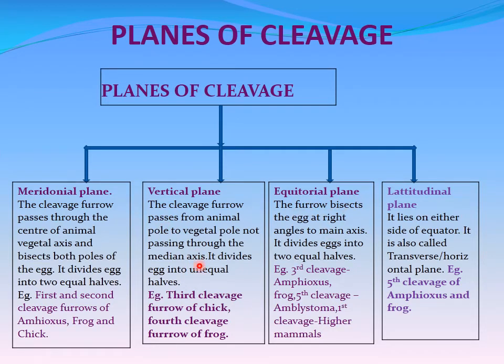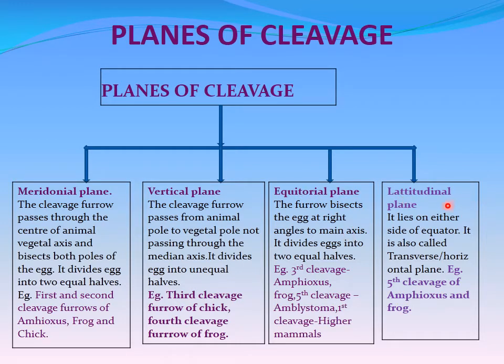The best examples for the vertical plane of cleavage are the third cleavage furrow of chick and the fourth cleavage furrow of frog. And in the equatorial plane of cleavage, the furrow bisects the egg at right angles to the main axis. It divides the egg into two equal halves. Examples: the third cleavage in Amphioxus and frog, the fifth cleavage in Amblystoma, and the first cleavage in higher mammals.